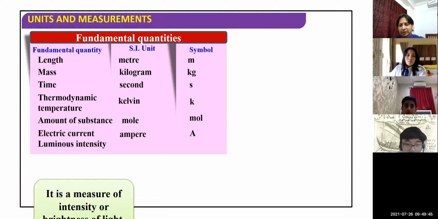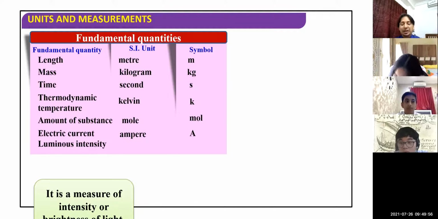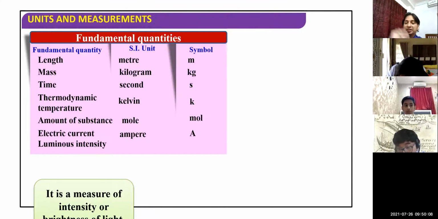To define or explain length, we are not required to use anything else. It's a self-dependent quantity. Length is length. Similarly, all other remaining six quantities, mass, time. You cannot derive time from any other quantity. Time exists by itself.